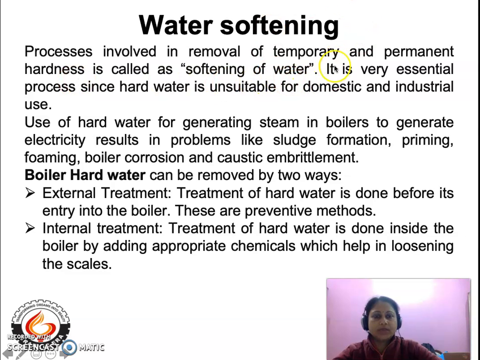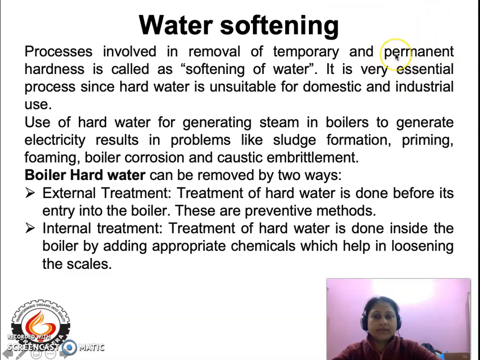Now, what is temporary hardness? Both temporary and permanent hardness result from the presence of calcium and magnesium salts. When calcium bicarbonate or magnesium bicarbonate is present in water, it leads to temporary hardness. The word temporary means that such hardness can be removed by simple boiling.